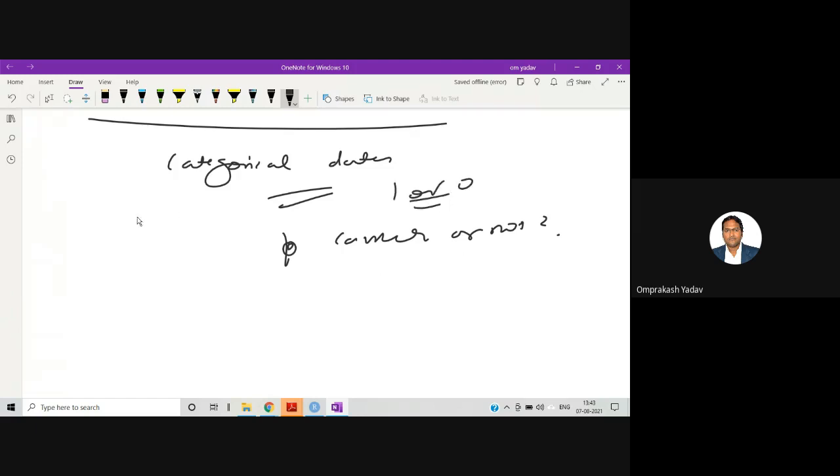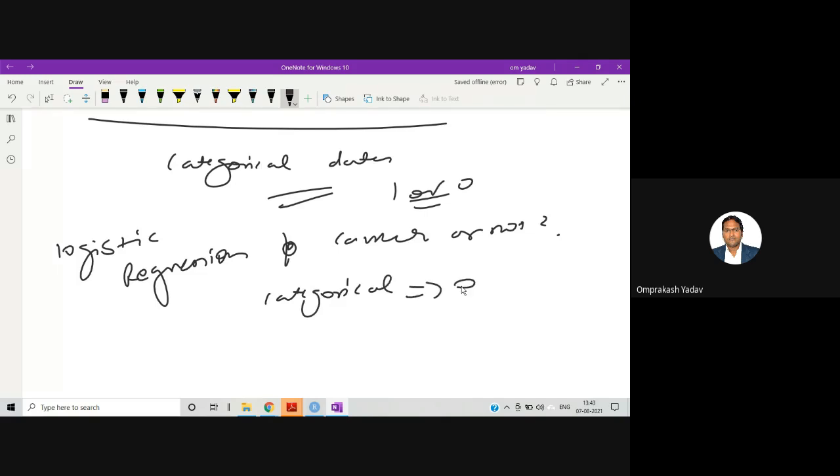So here we can use the logistic regression. In the logistic regression, we can use it for categorical data, where you need to predict the categorical output. Whether the person will be having the cancer or not, whether the patient will have the diabetes or not, whether the customer will buy an umbrella or not. So this kind of scenario where we have categories of prediction, there we can use the logistic regression.